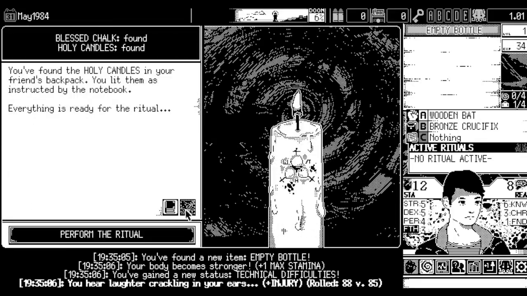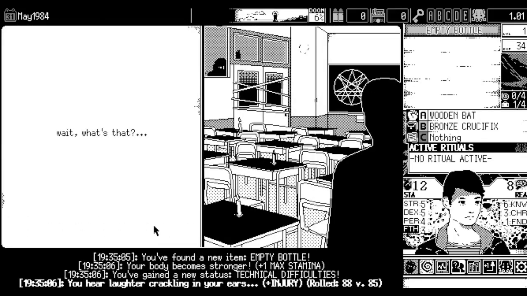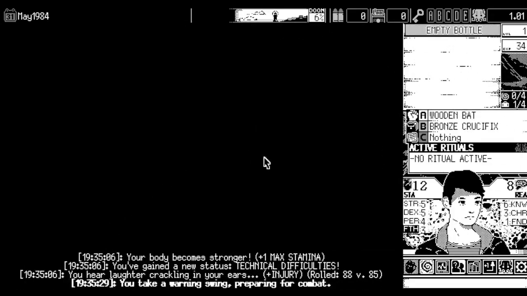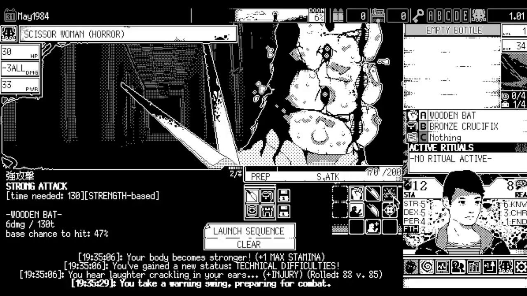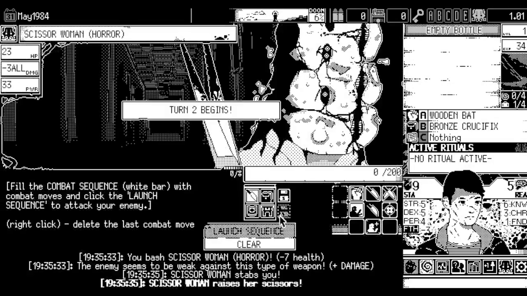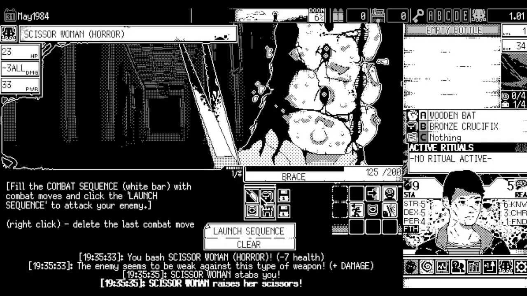So, yeah, as we end this run and we can actually get ready, I got a little lucky there. Two stacks of technical difficulties is a lot to proc on. But as long as the scissor lady doesn't raise her scissors, I think we're okay. But why do I have to say that?